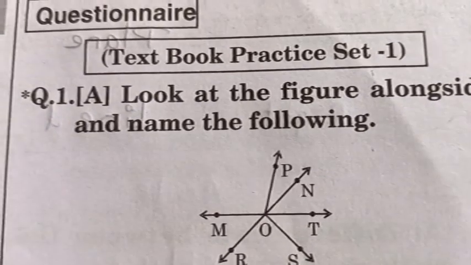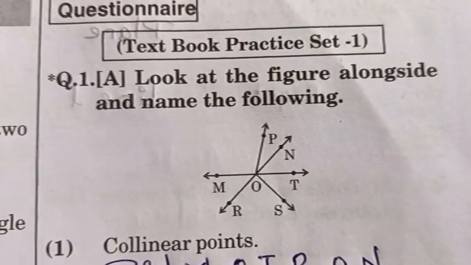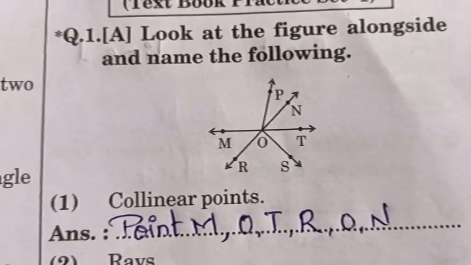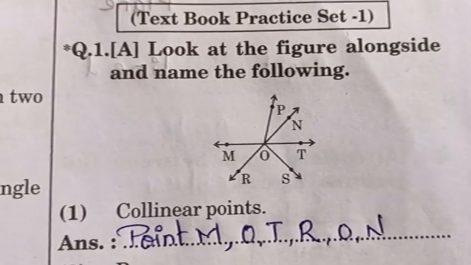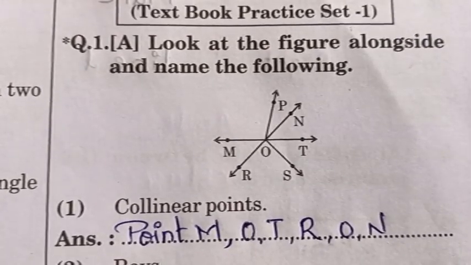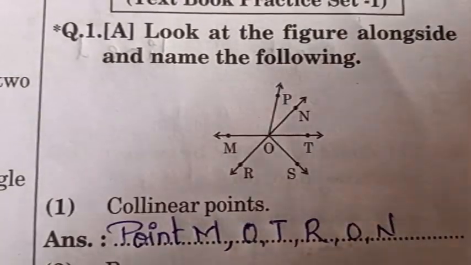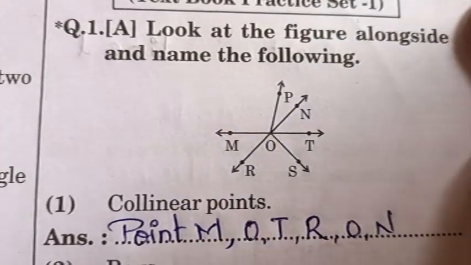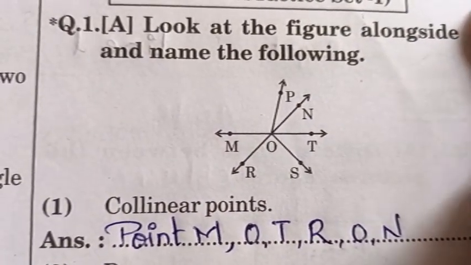Now here, students, textbook practice set 1. In that, question number 1 is: look at the figure alongside and name the following. This question we have already solved, but once again I will revise it. In this, the first one is that they have asked for collinear points. Which are the collinear points? That is point M, point O and point T. Now these 3 points M, O and T lie on a single line.